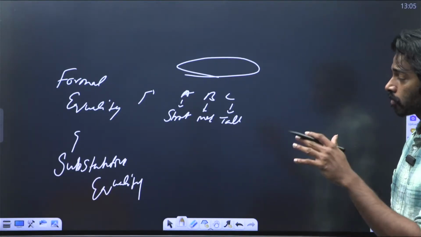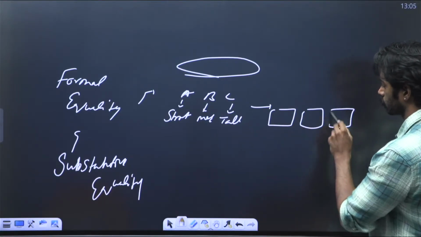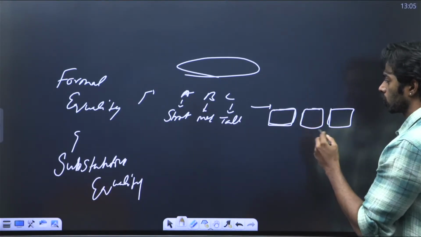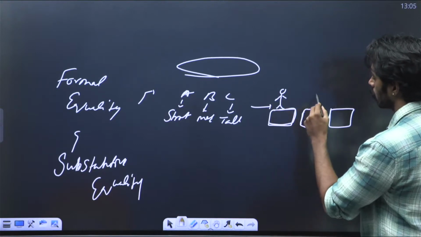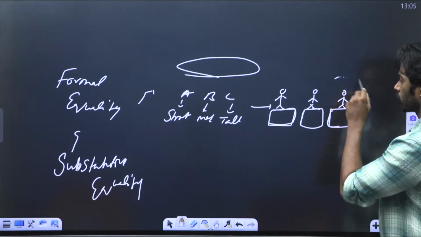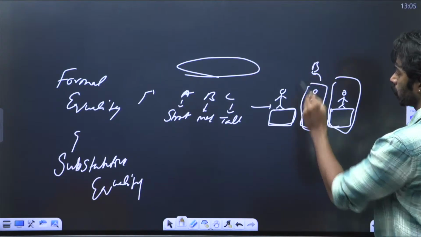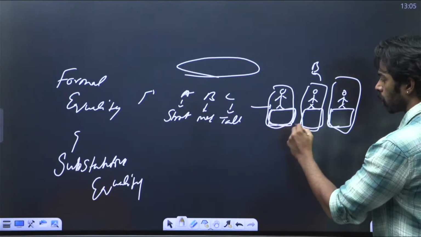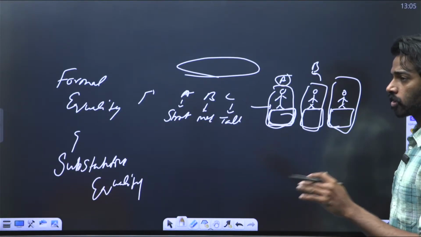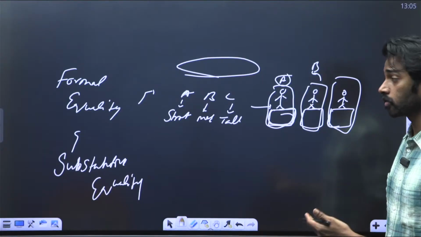Now, in formal equality, we'll give all of the people a small box of the same size, so that A will stand on this, B will stand on this, and C will stand on this. As C is very tall, it is obviously advantageous for C, and as B is medium tall, it will help B a little. As A is very short, the small box is still not helping A to watch the match. So in formal equality, we are giving everyone the same opportunity without looking at the amount of disadvantage they are in. That is called formal equality.